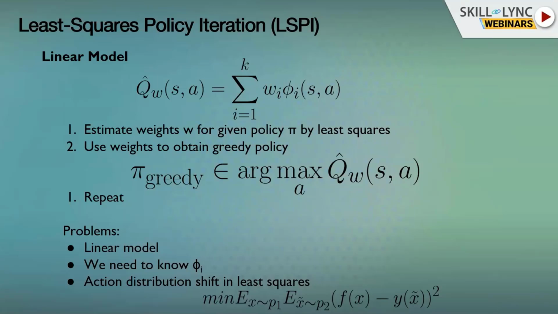Other than that, we have a very big problem of an action distribution shift. Recall that in the data, it is not us that generated the data, but a different policy. Someone else generated the data. This means that when we're trying to solve the regression problem and solve for the Q function, we have targets, y here, where f is the Q function that we're trying to optimize. The y targets here are actually sampled from a different distribution. Not only a different distribution, but a distribution that has a max operator in it. I'm not going into these details, but this is very problematic for us. This distribution shift actually makes our Q function too optimistic and causes errors.